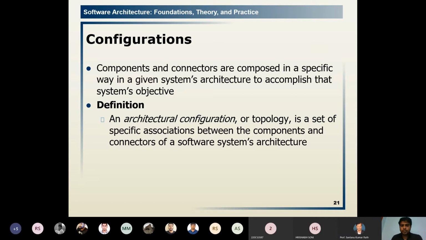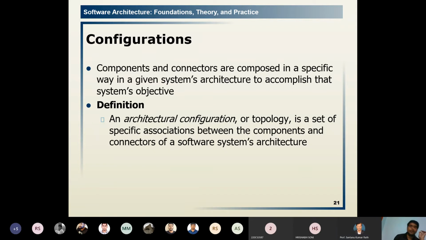Definition: an architectural configuration or topology is a set of specific associations between the components and connectors of a software system's architecture. So ultimately 3 things: component, connector, and their configurations.